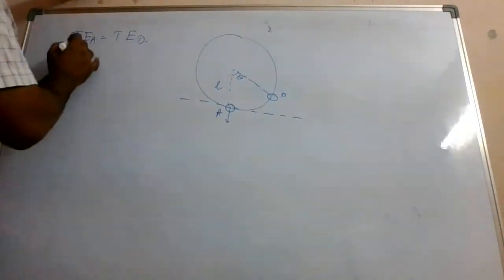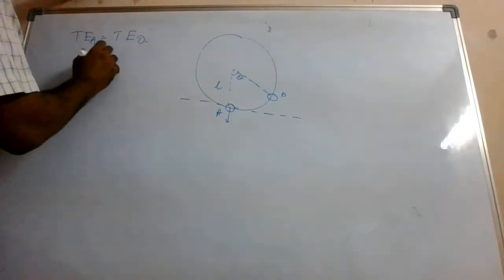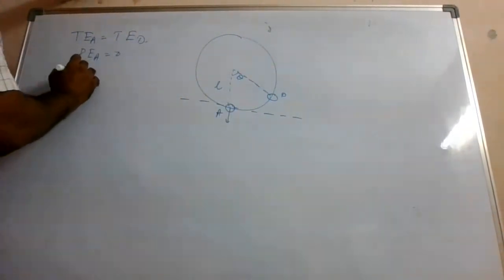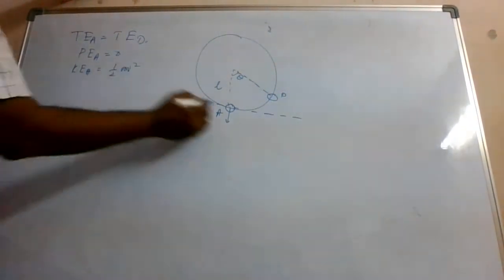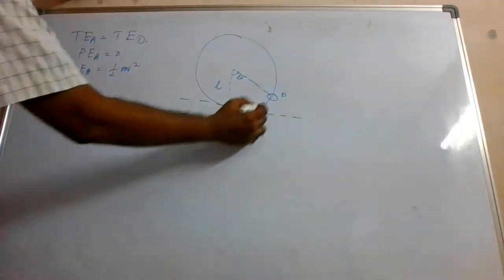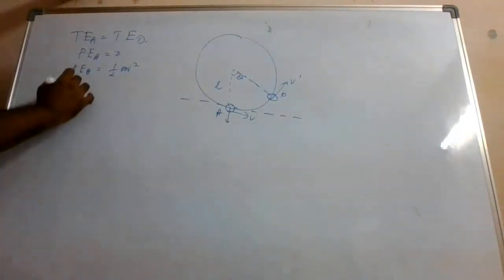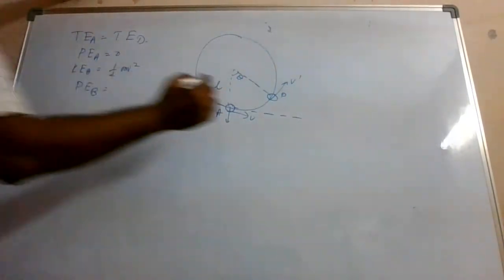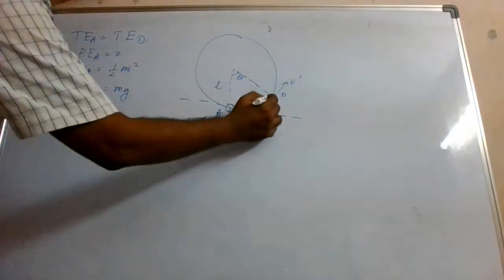Let us say this angle is theta. So basically, what is PE A? PE A will be 0 because this is the reference line you are considering. But what is KE A? KE A will be half mv square. Let us say the speed here is V, and here you are trying to find out, it is V dash. Now find out what is PE B. PE B will be mg into h.